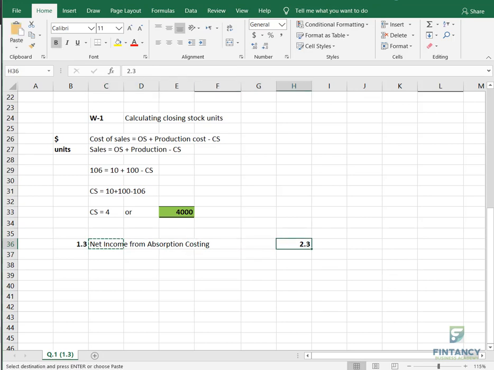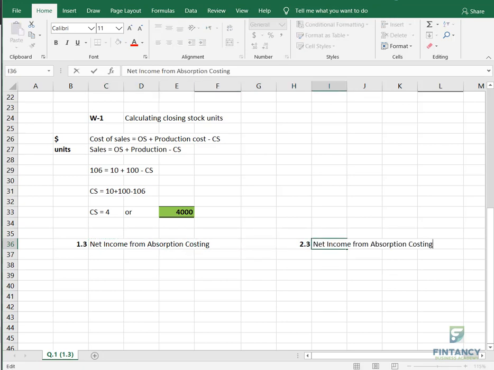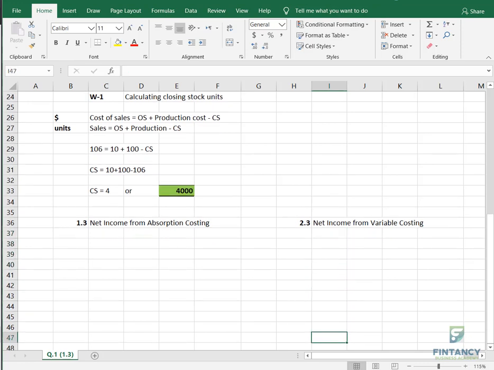And we will also write here, we are calculating net income from variable costing. Of course, we need to take selling and admin also when we are calculating the net income. Right? Okay. So first thing, sales.